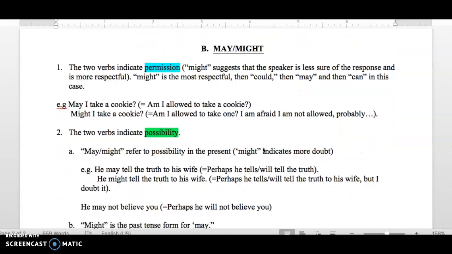The other group of verbs we will discuss today is may, might. But this will happen in a different recording.